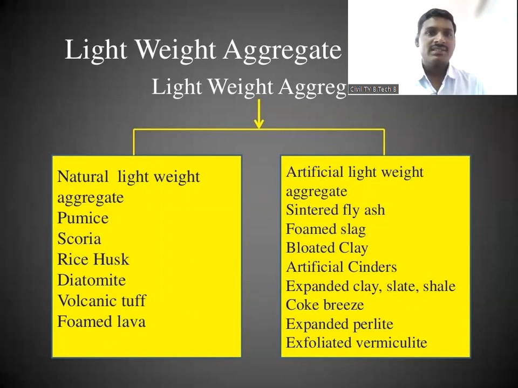The next category is the artificial lightweight aggregate, such as sintered fly ash aggregate, foam slag aggregate, bloated clays, expanded clays, coke breeze, expanded perlite, and exfoliated vermiculite types of aggregates, which we are using as lightweight aggregates.